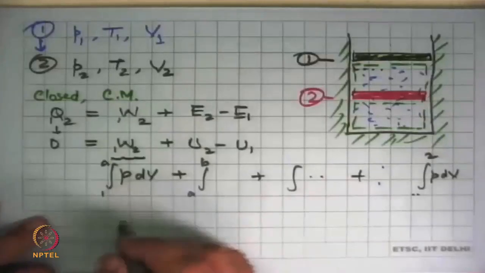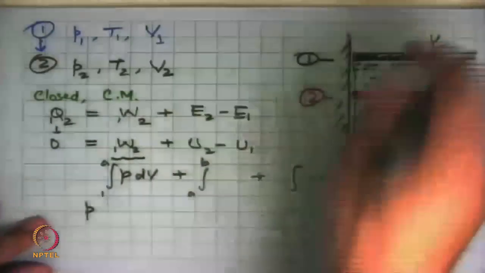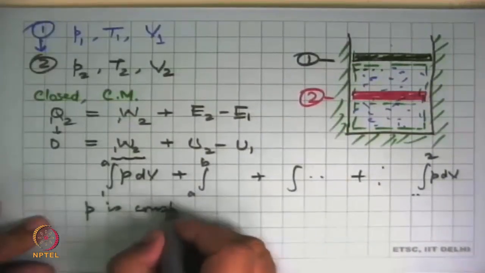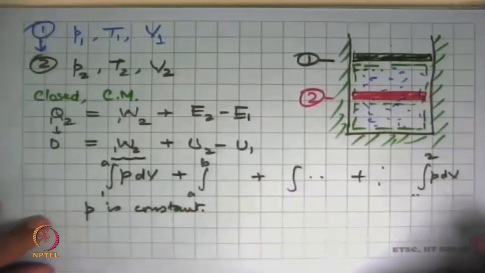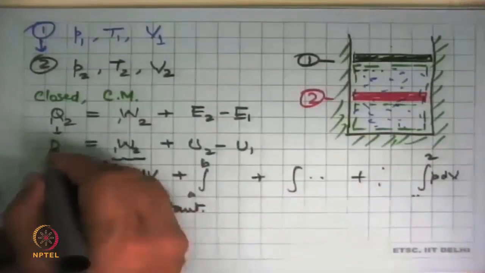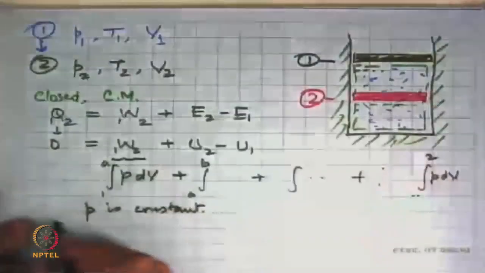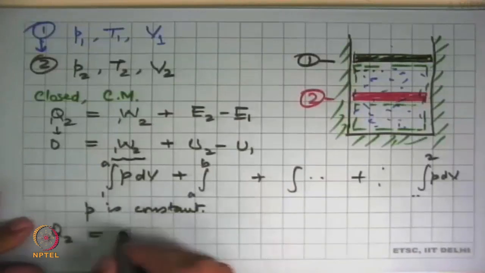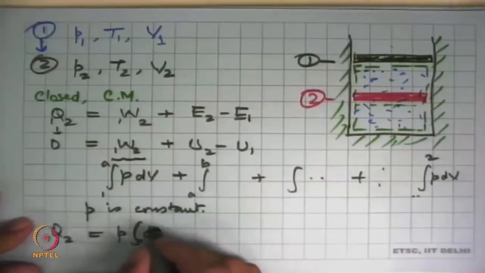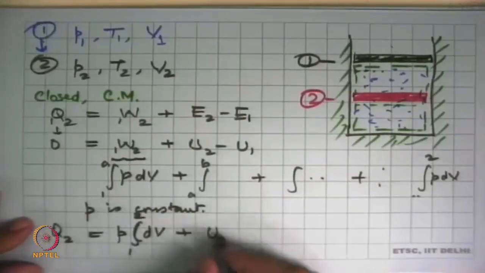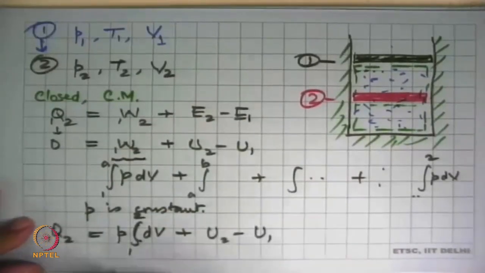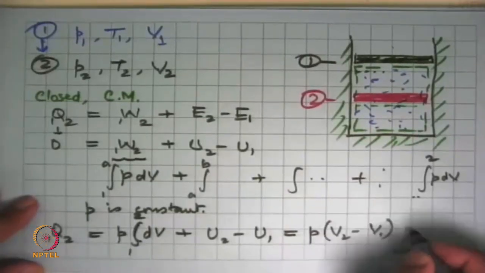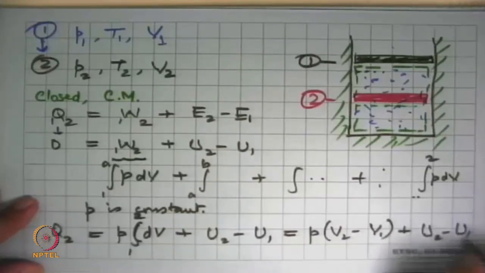And let's make a simplification here. Let's say that in this compression process, we have done it in such a way that P is constant. And it need not even be necessary that this be insulated. We can leave that in general and say, okay, this is Q12, and P is constant, which means this will become P integral dV from state 1 to 2 plus U2 minus U1, which will be P times (V2 minus V1) plus U2 minus U1.